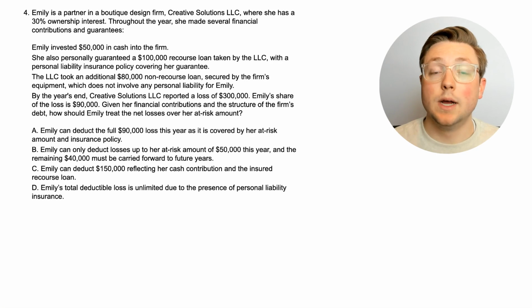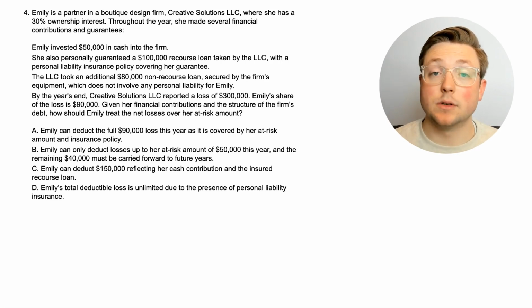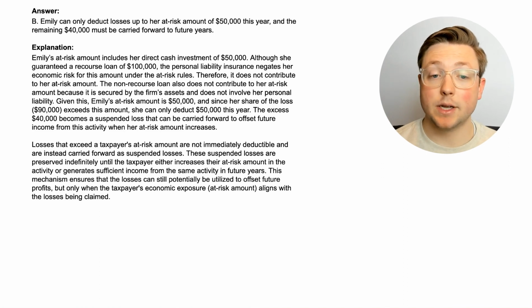So pause the video, think about it for a second, maybe even take a guess at what the answer would be, and when you're ready, come back, we'll look at the answer together to learn how that at-risk amount limits the loss or affects the loss. Okay, and the answer is that Emily can only deduct losses up to her at-risk amount of $50,000 this year, and the remaining $40,000 must be carried forward to future years.